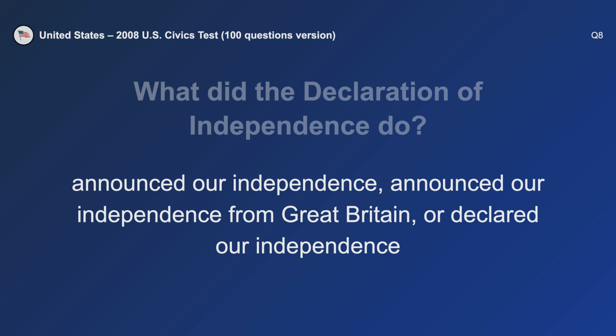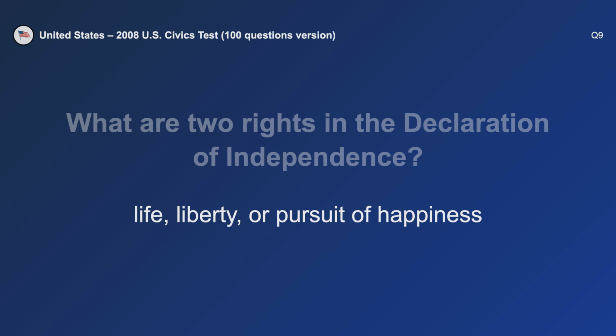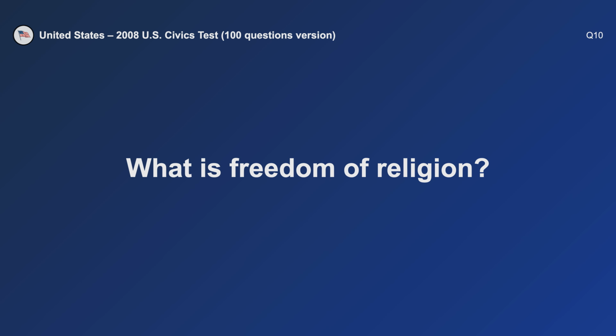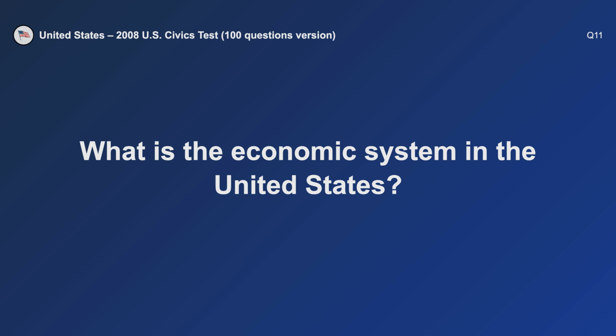What did the Declaration of Independence do? Declared our independence from Great Britain. What are 2 rights in the Declaration of Independence? Life and liberty. What is freedom of religion? You can practice any religion or not practice a religion.